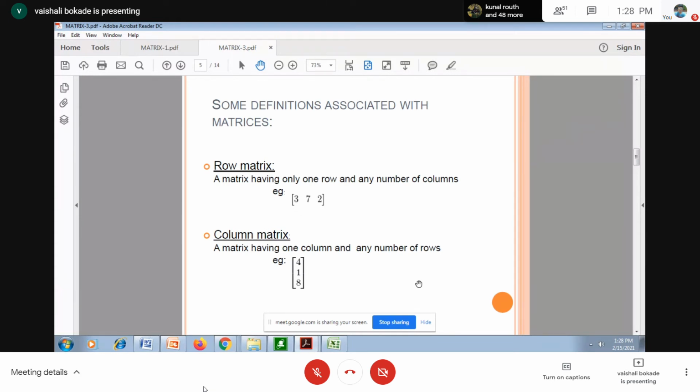For a square matrix, if all non-diagonal elements are 0, I call that matrix a diagonal matrix. So is the identity matrix a diagonal matrix? Yes, ma'am, the identity matrix is a diagonal matrix.